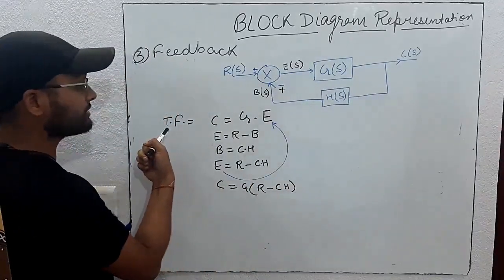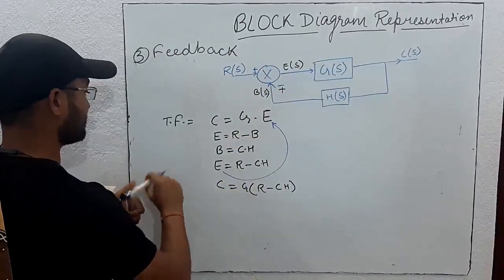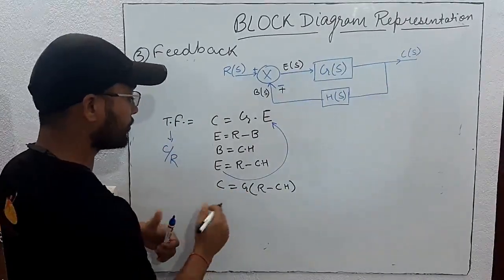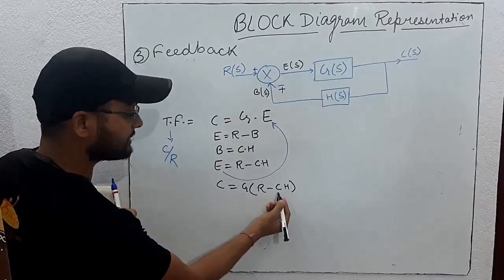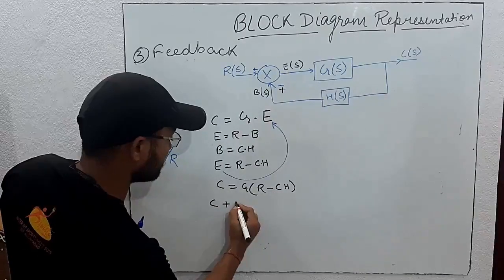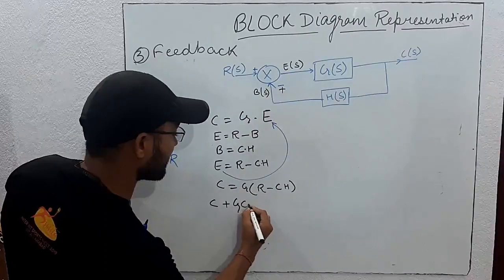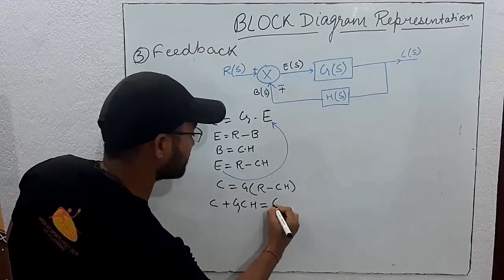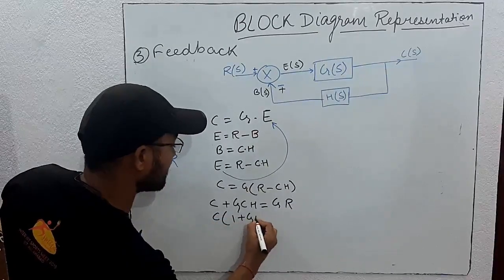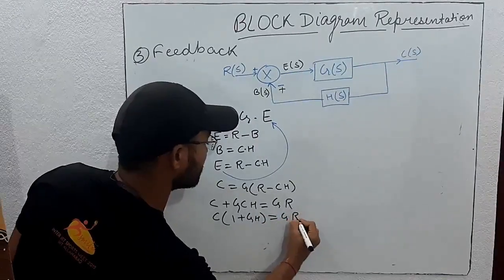Now what is transfer function? Transfer function is C by R, means output by input. So we have to find C by R. So what we will do, we will take all the C terms to this side. So C, now this term will come here, plus, because there is minus, it will come this side and become plus. GCH is equal to GR. So we will take C common, 1 plus GH is equal to G into R.